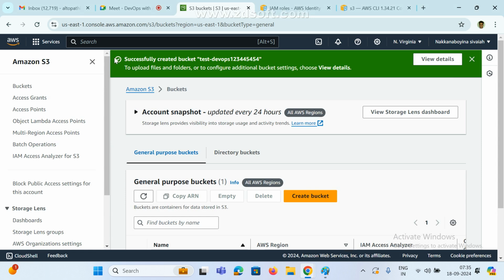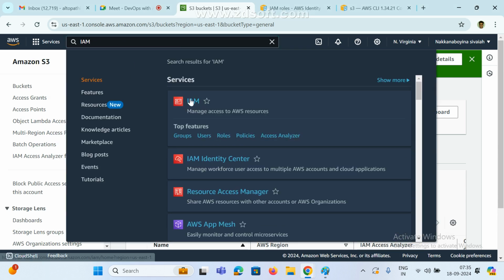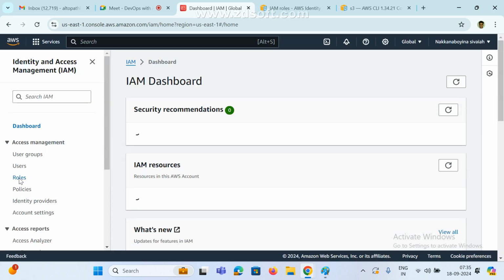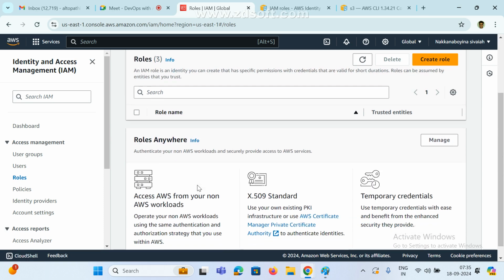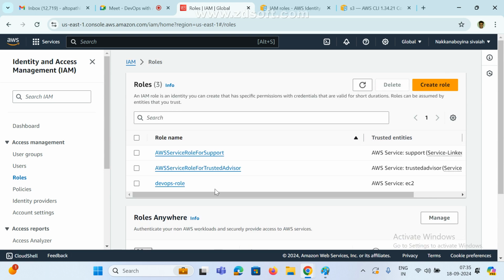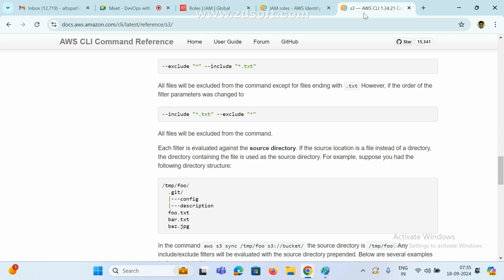So now go to IAM. These are the roles. Now you know how to create a role, and I will show you how to use it and how to assign these roles to specific users and AWS resources, and how it will work. Now I need to configure the AWS CLI, and we can check directly via CLI commands also.